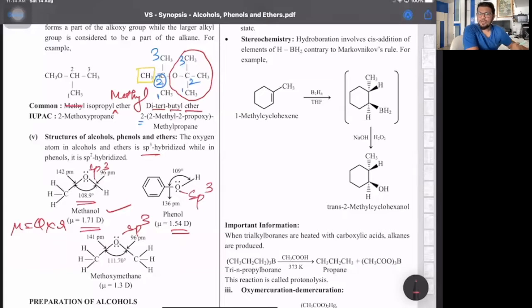So whenever oxygen forms 2 single bonds with 2 lone pairs, that's sp3. So one lone pair is s, one of the lone pairs is p, and the remaining 2 p form the 2 covalent bonds. Here the dipole moment is 1.3 D, because both the alkyl groups show plus I effect. So because of the plus I effect, the repulsion is more over there. Hence, the bond angle is more, that is 111.7 degrees, not 70, it's 111.7 degrees.